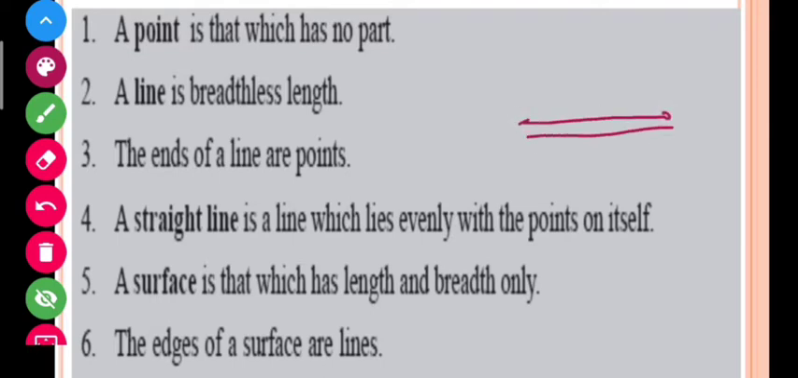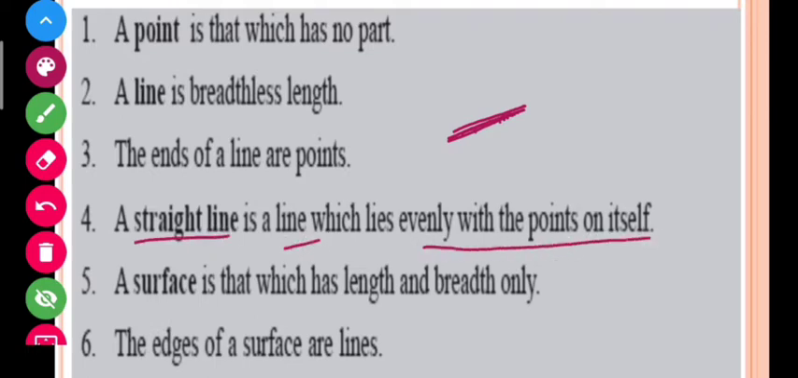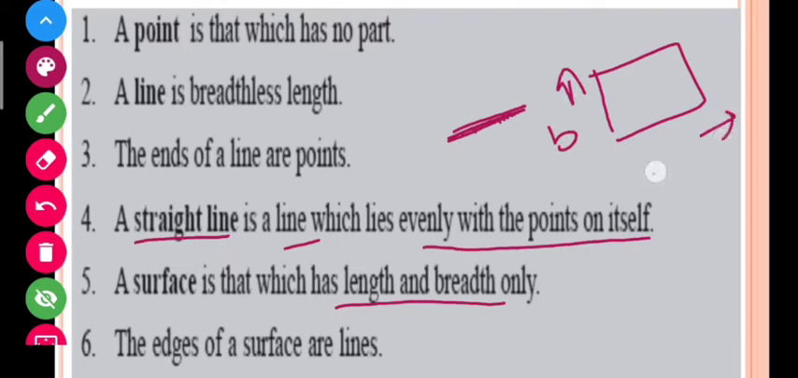A straight line is a line which lies evenly with the points on itself. It means that when I draw points at a very small distance, and draw something through them, it becomes a line. So he said that a straight line is a line which lies evenly with the points on itself. Now let us see the fifth definition: a surface is that which has length and breadth only. If this is the breadth, then this is the length. So according to Euclid, a surface is that which has length and breadth only.